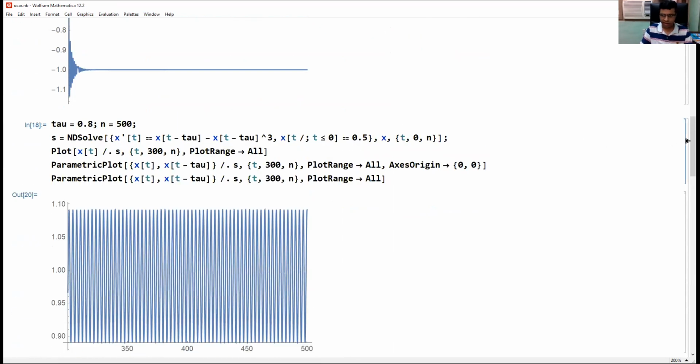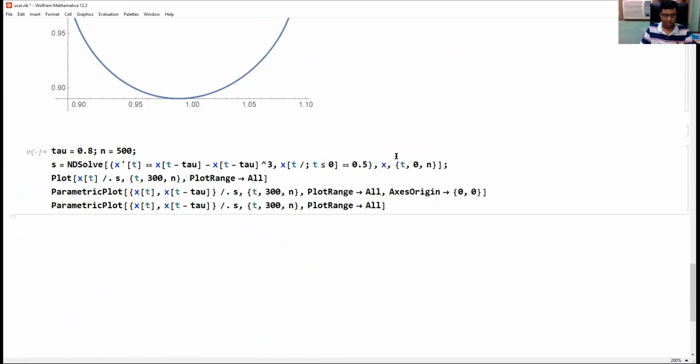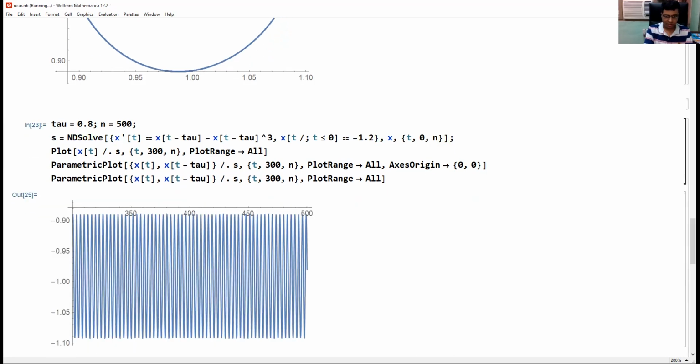Okay. Similarly, we can find closed orbit if we consider negative initial condition, say minus 0.5, or let me take which is less than minus 1, say minus 1.2, and let us see.